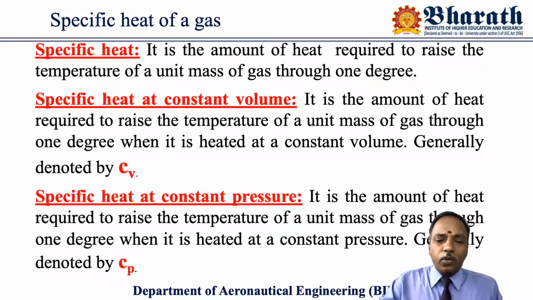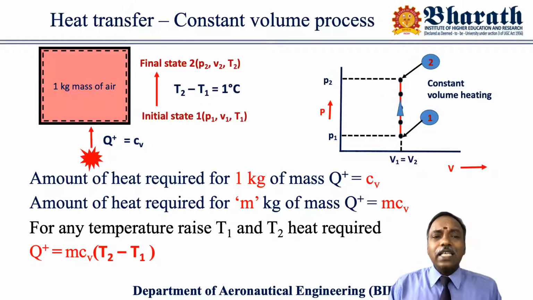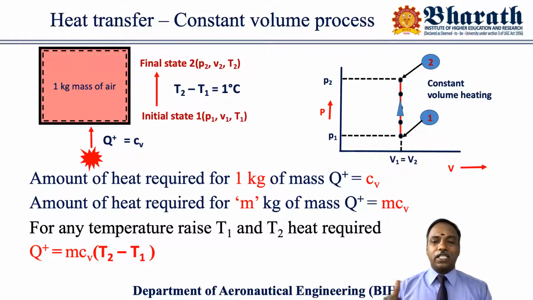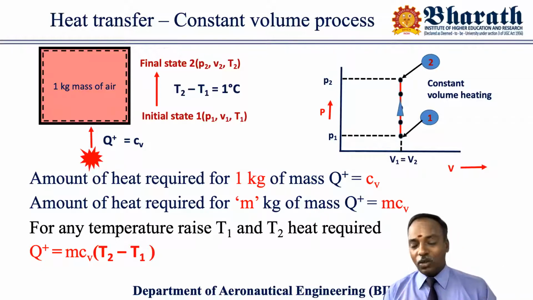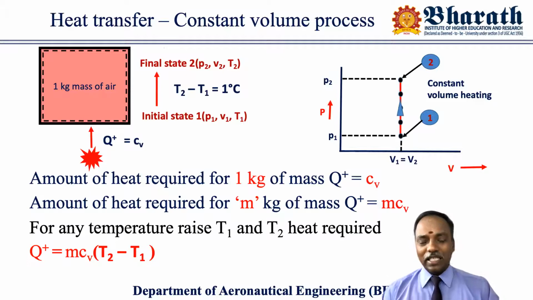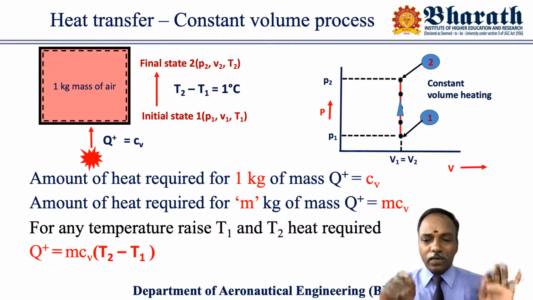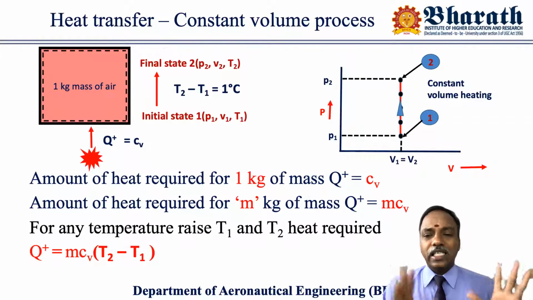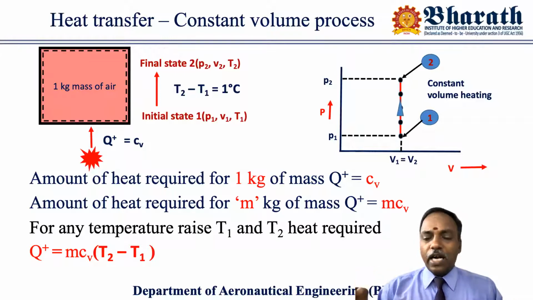Now next, move on to what is the constant volume and constant pressure process. This constant volume example I explained in the previous lecture also, but I never told you it is a constant volume process. I just told you a closed vessel is there and a gas is heated up. So we only discussed the starting point to the end point.